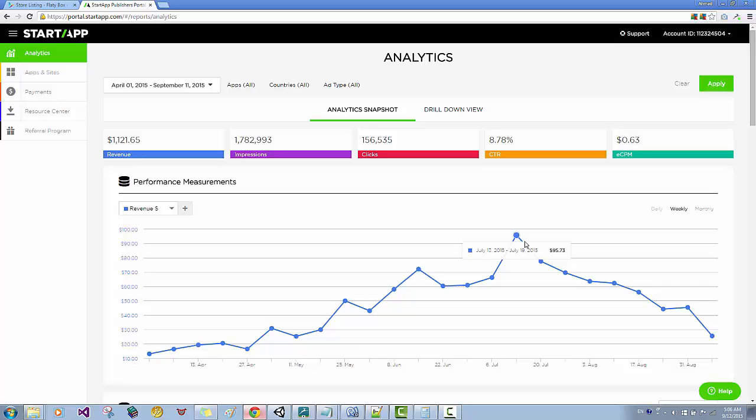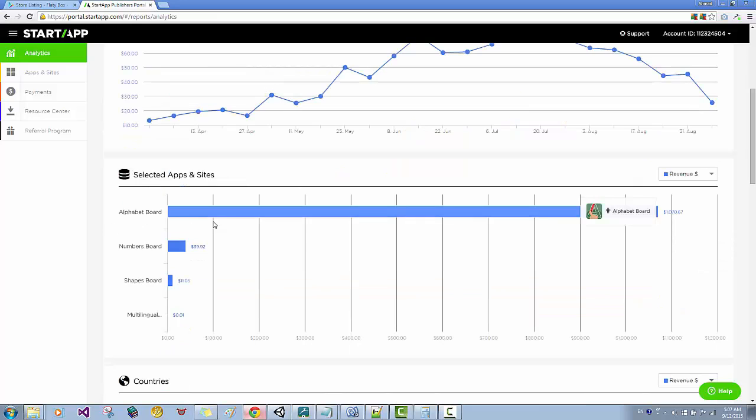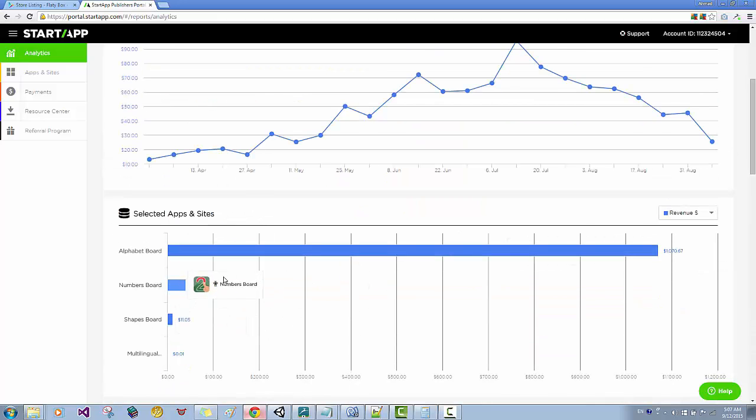The more users that you have, the more money you will make. So this is something great. Okay, $1,000 for a few months is not bad, you know. So you just put that advertisement in your app and just leave it there, and after that you're just going to make money from it. I have right now 3 active apps.